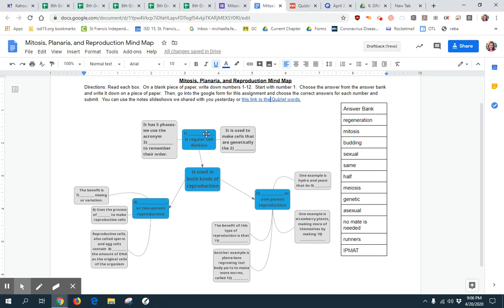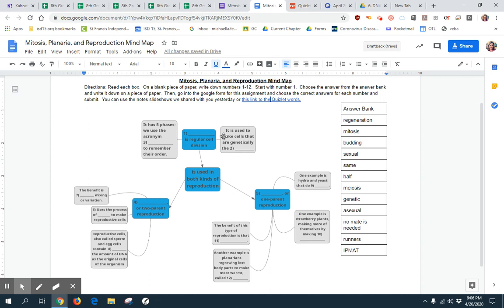So number 1, blank is regular cell division. Is that regeneration, mitosis, budding, sexual, same, half, meiosis, genetic, asexual, no mate needed, runners, or IPMAT? So again, you go back to your Quizlet or to your slideshows, look up that answer, and pause the video here and write it down.